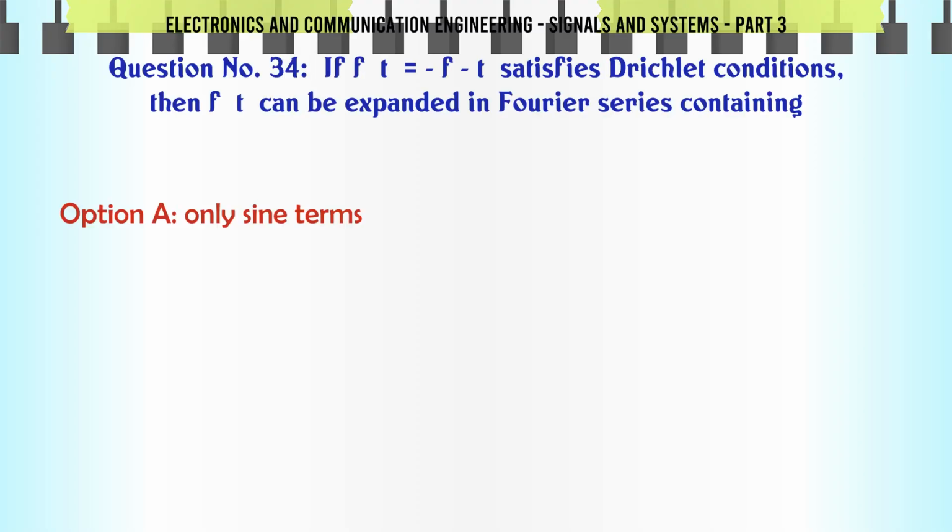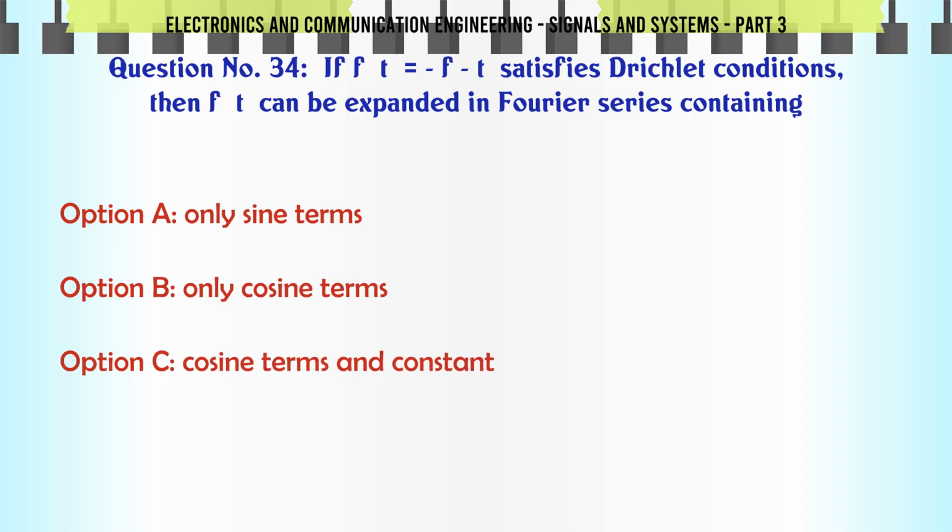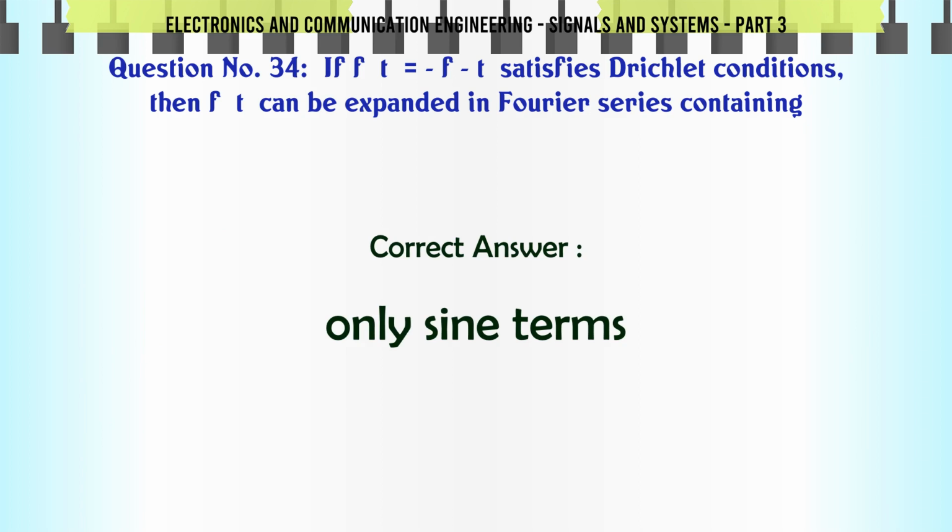If f(t) satisfies Dirichlet conditions, then f(t) can be expanded in a Fourier series containing: A, only sine terms; B, only cosine terms; C, cosine terms and constant; D, sine terms and constant. The correct answer is only sine terms.